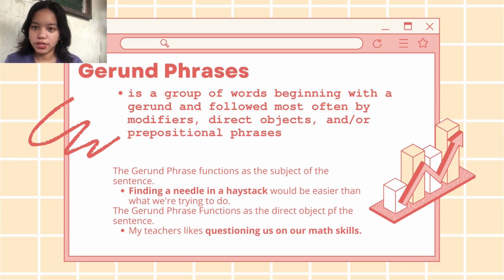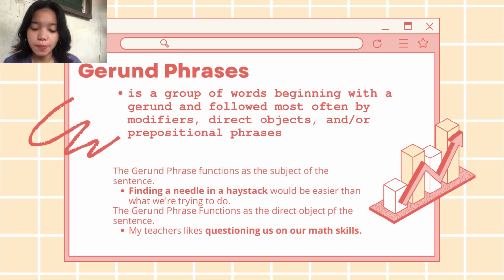Now, the gerund phrase. What is a gerund phrase? It's a group of words beginning with a gerund and followed most often by modifiers, direct objects, and or prepositional phrases. Here is an example where the gerund phrase functions as the subject of the sentence: finding a needle in a haystack would be easier than what we are trying to do. Finding is a gerund, ending with -ing. A needle is the direct object of the action. In a haystack is a prepositional phrase.